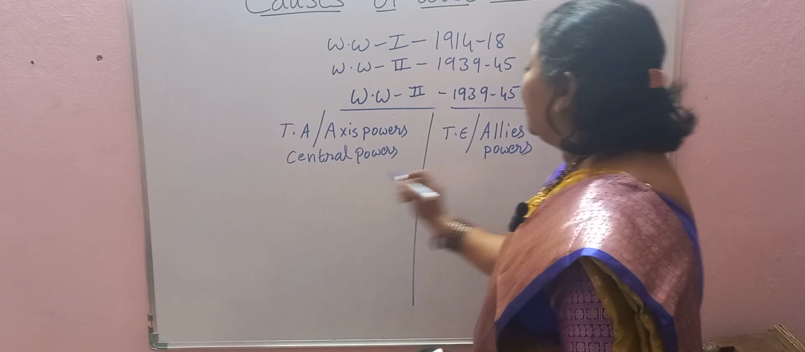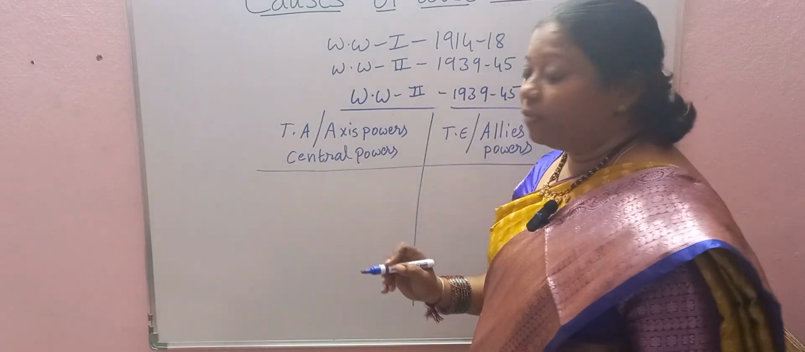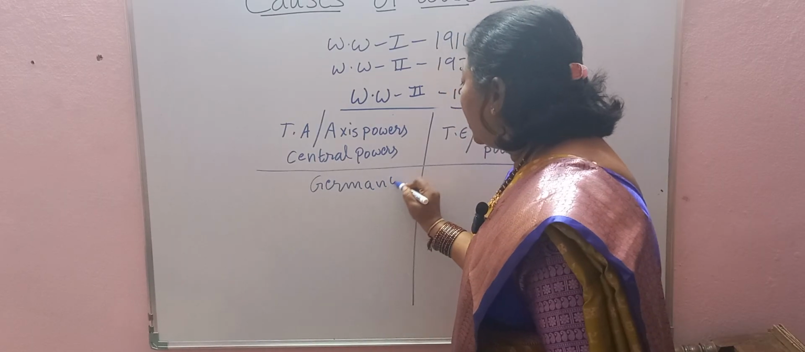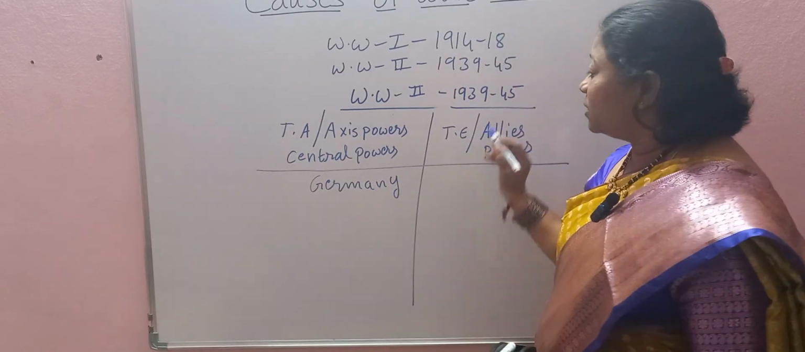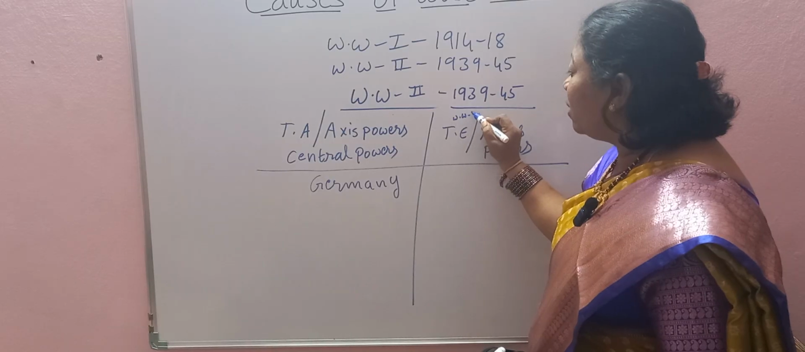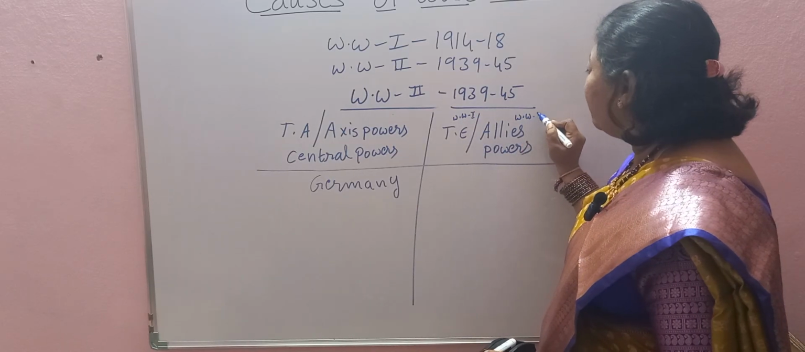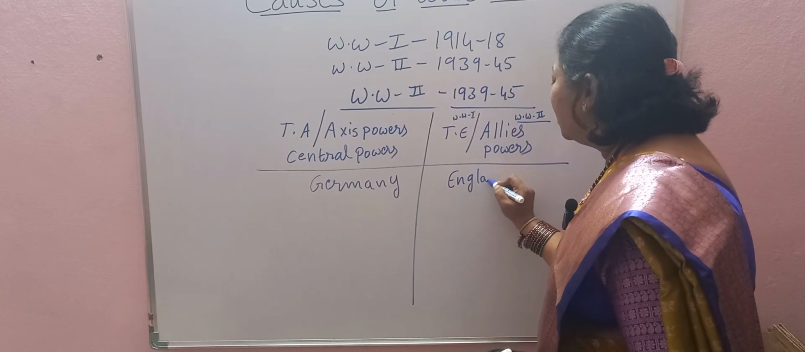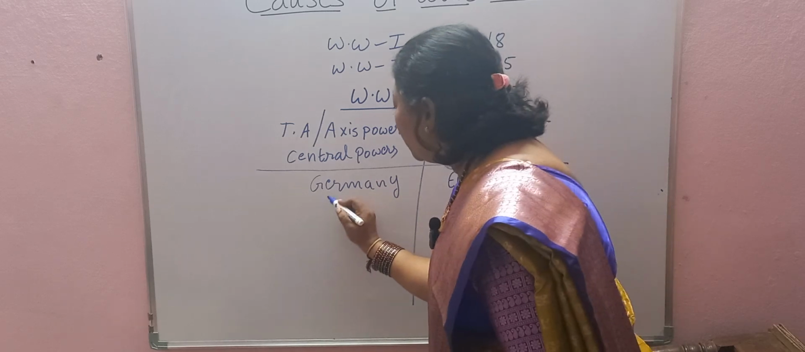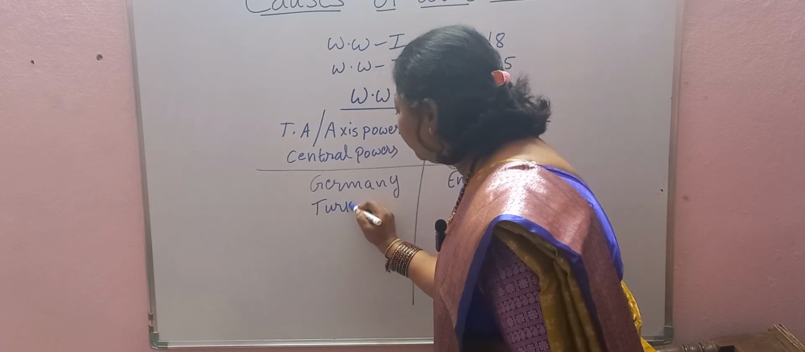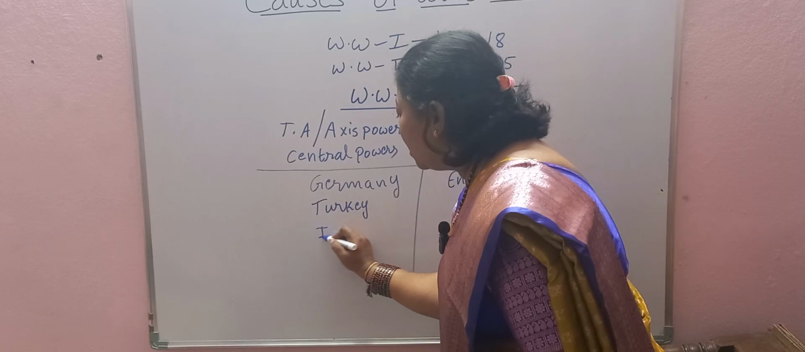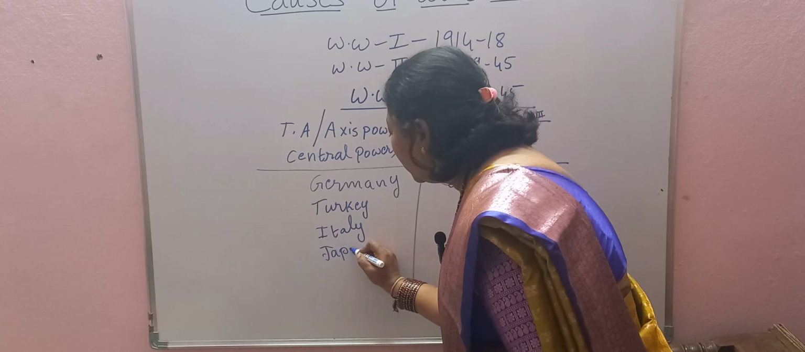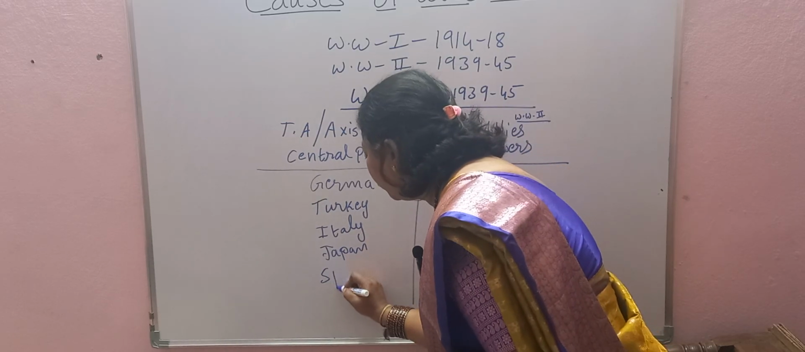So same as in the First World War, this Axis powers group was headed by Germany. Triple Entente is the name for World War One, and Allies powers is the name for World War Two, which was headed by England, same as before. And the Axis side was also supported by Turkey, Italy, Japan, and Spain.